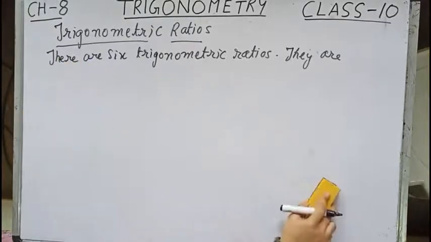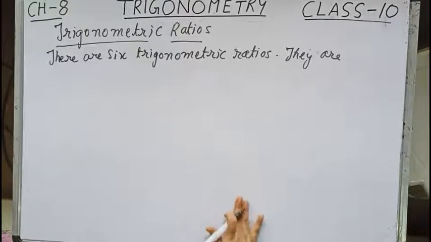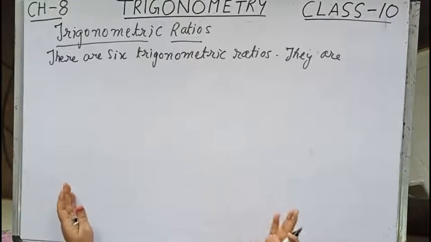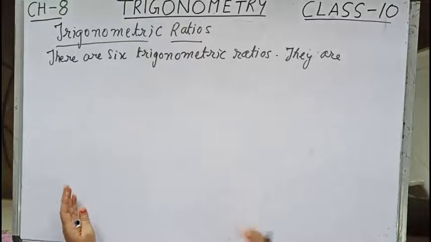Now, before starting the values of the 6 trigonometric ratios, there is one proverb I want all of you to write at the back of your copy or memorize.